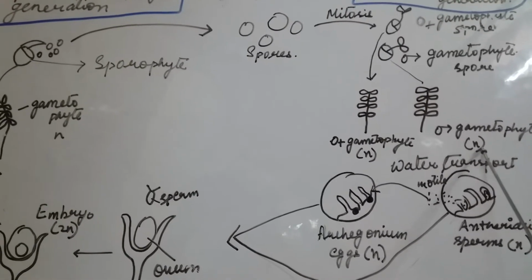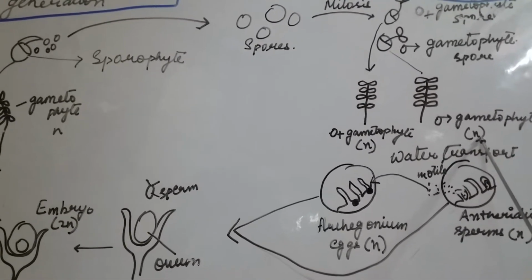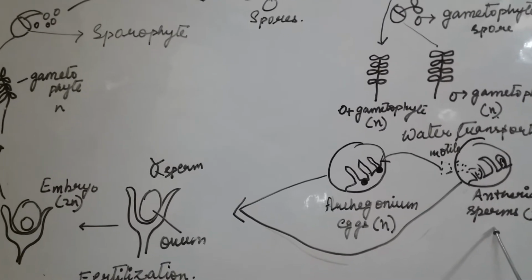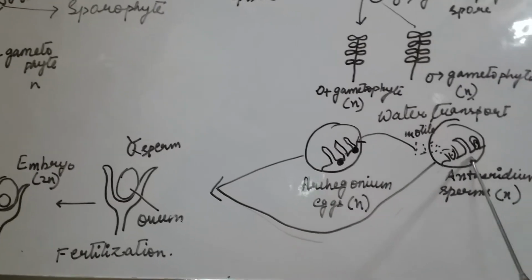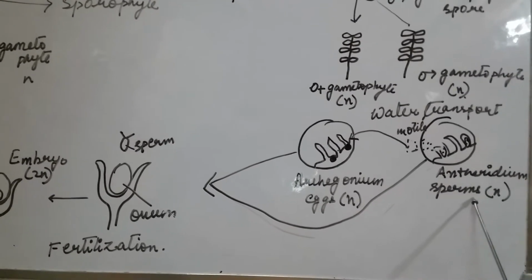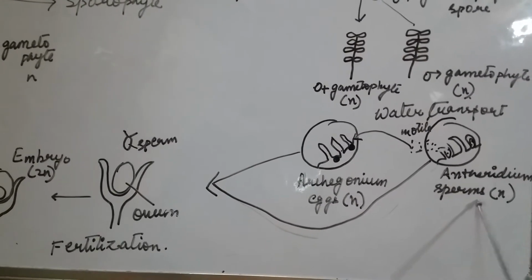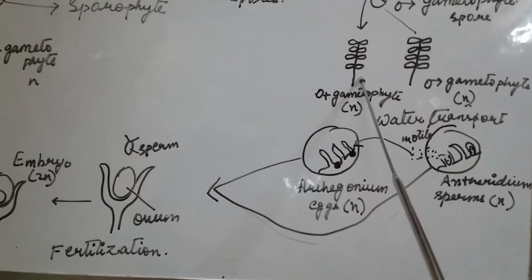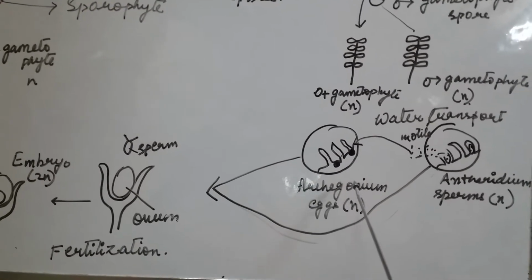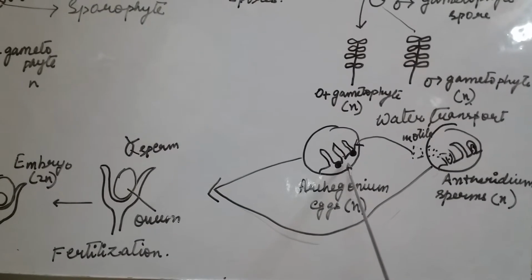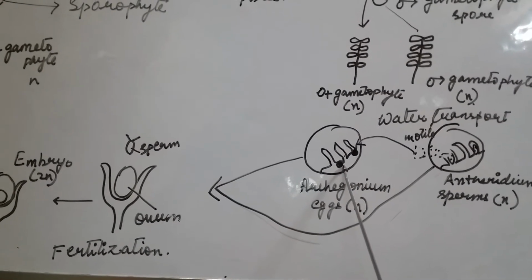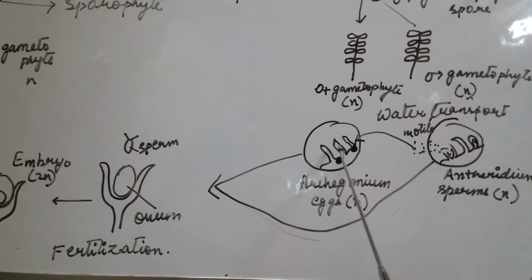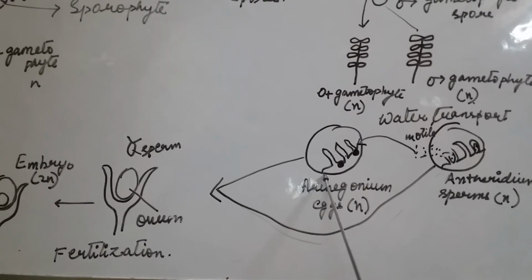The male gametophyte produces biflagellated antherozoids in the antheridium, which also have the haploid number of chromosomes. The female gametophyte leads to the formation of the archegonium, a flask-shaped organ that produces a single egg.